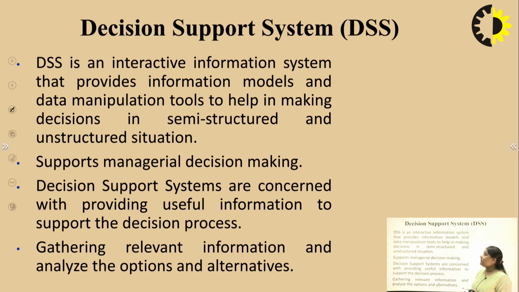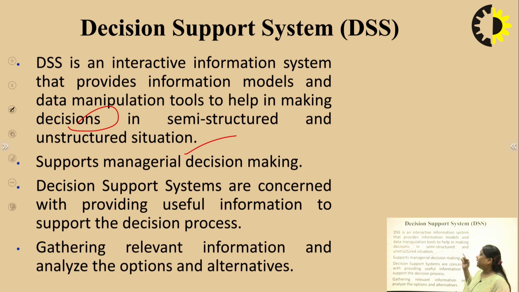Next is Decision Support System. Decision Support System is an interactive information system that provides different types of information models and tools that help in making decisions in different types of situations, semi-structured and unstructured situations.